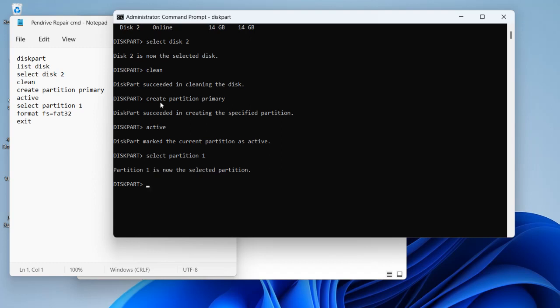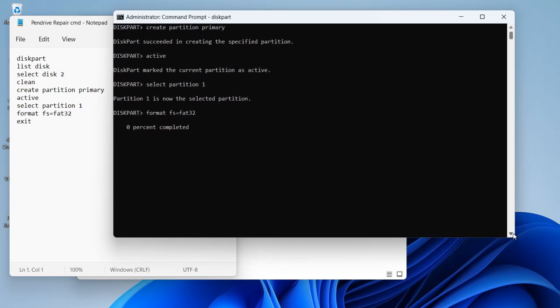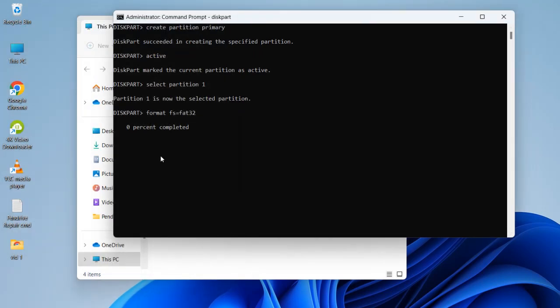For that, just type format fs=fat32, then enter. Now the formatting process has started. Now you can see 0% is showing. So just be patient to complete this one.